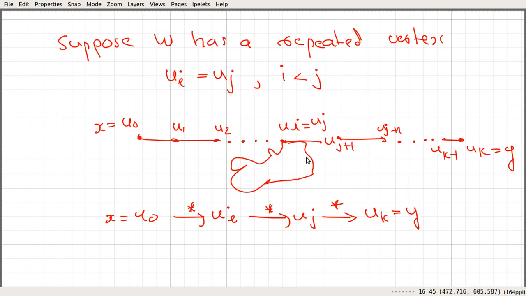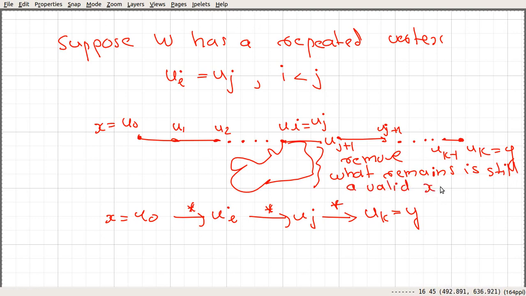So here what we could do is remove this portion, and what remains is still a valid xy walk.